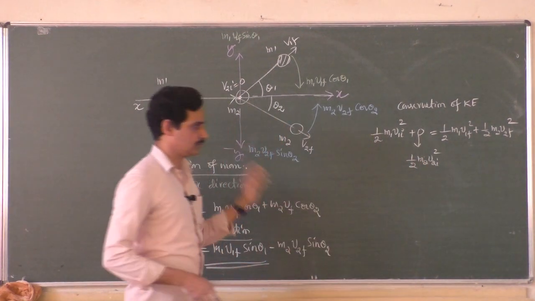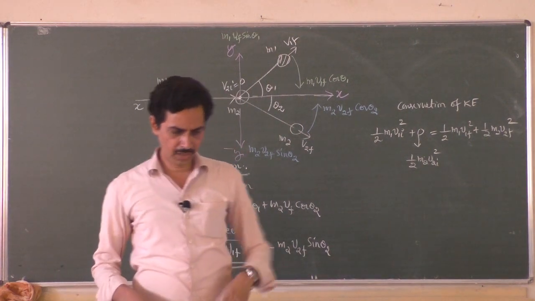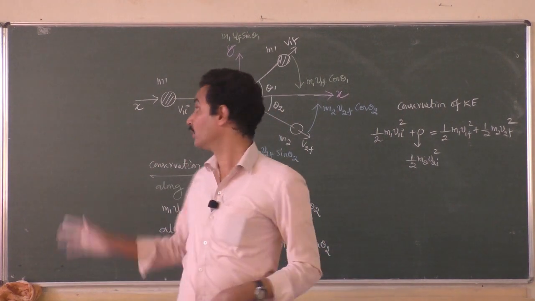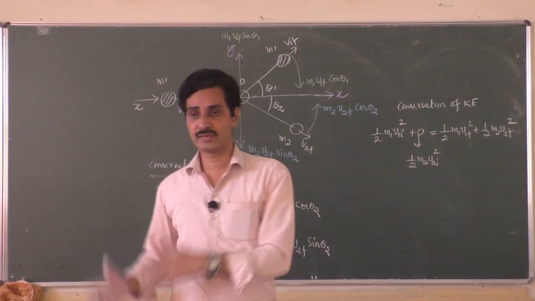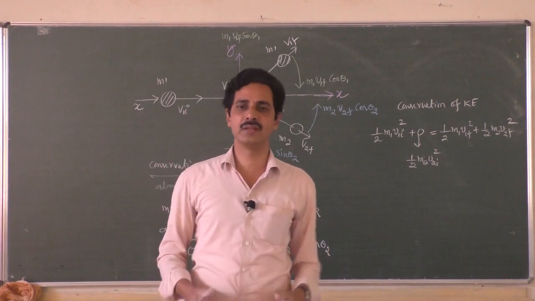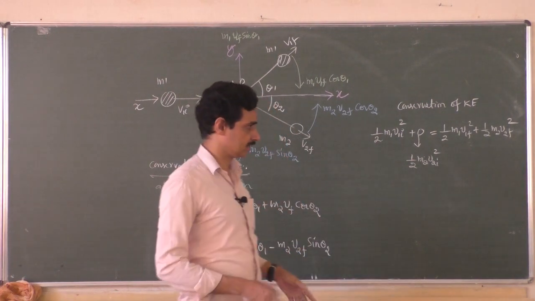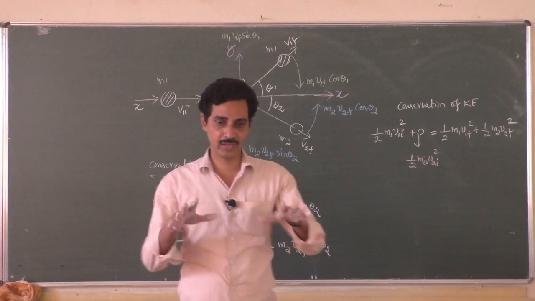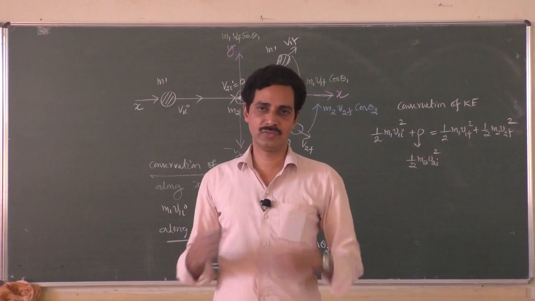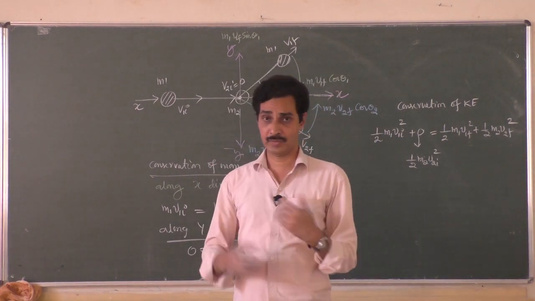So this is the way in which we study collisions, right? Each and every formula is important. Of course, even if you forget it, you can derive it there only. So the principle is very important: how do you derive the conservation of momentum and conservation of kinetic energy, and how do we use them to get the final velocities in the collisions, and that too in different types of collisions. Hope you have understood all these things. Little bit longer derivations, but still it is very easy. You have to practice it 2 or 3 times, then you will get it. But problems are very important here. We will work out the problems later.